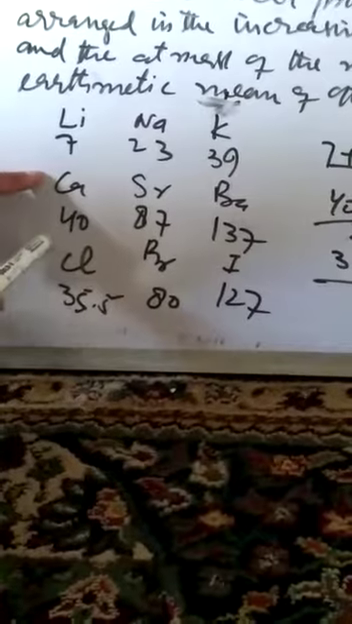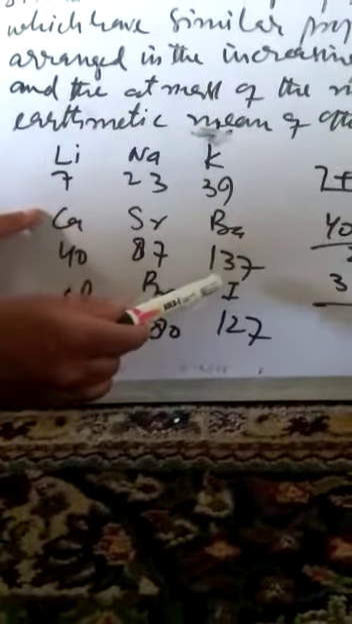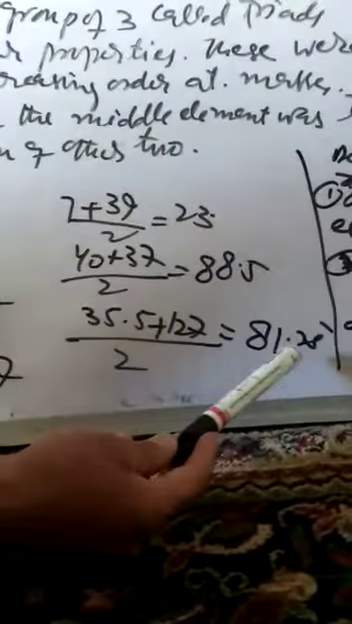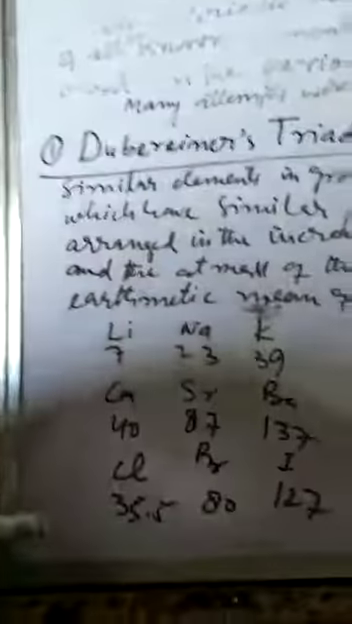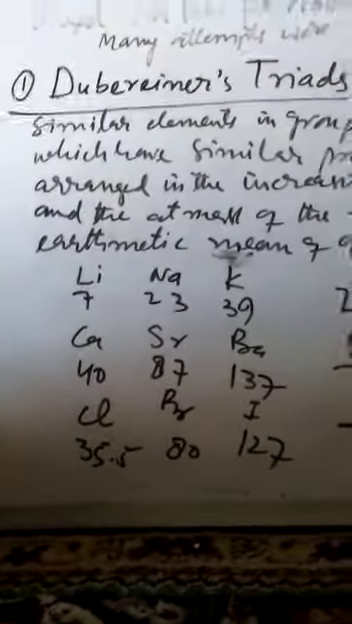Similarly, we have calcium with atomic mass 40, strontium 87, barium 137. The arithmetic mean, 40 plus 137 over 2, is 88.5, and 87 is that of strontium, so this is nearer to strontium. Similarly in the case of chlorine, bromine, iodine, the arithmetic mean comes to 81.25, which is nearer to bromine. So these three triads were put forth by Döbereiner, and these are called Döbereiner's triads.